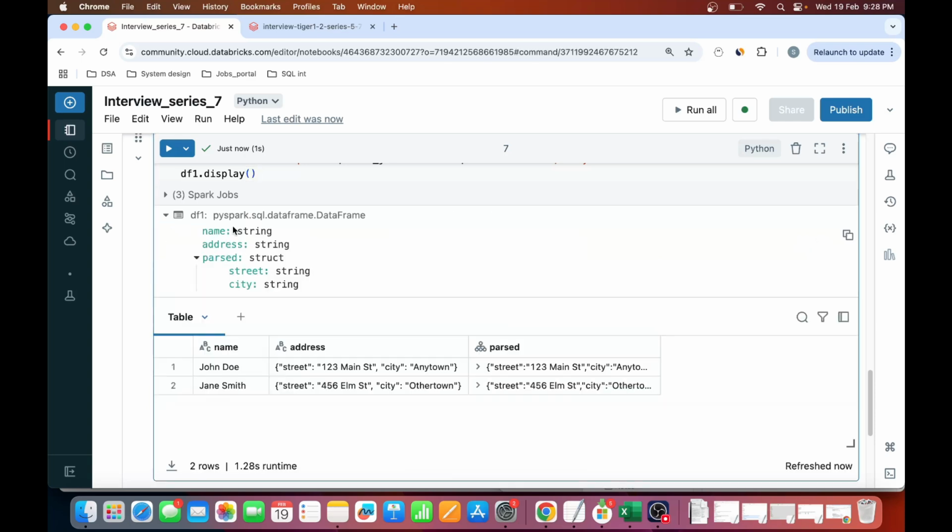If you want, you can go ahead and expand this. You will see name is string, address is string, but past is what? It converted that string to a struct data type, which is a complex data type in PySpark. And from that struct data type, we can go ahead and fetch the street and the city. So let's move on to the next step, how we can fetch the street and the city.